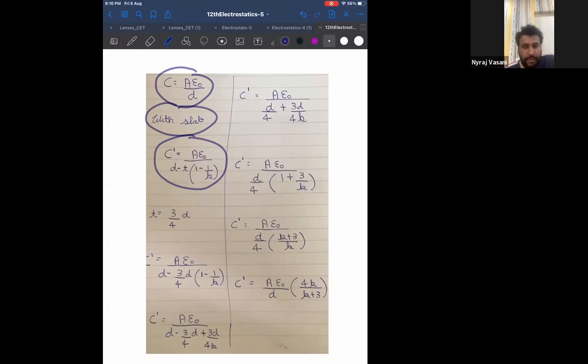Yes or no? With slab, you know which formula did we use? D minus T into 1 minus 1 by K. And they have told us the thickness is 3/4 of D. Check the question. They have only told us the thickness is 3/4 of D. Therefore, if I substitute T as 3/4 of D, instead of T, I have put 3/4 D.